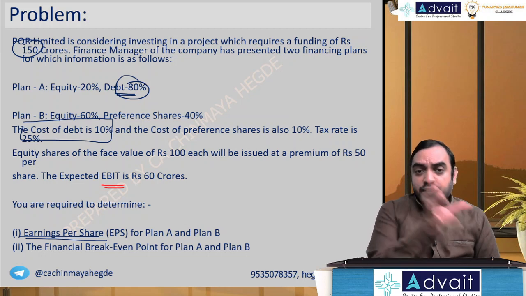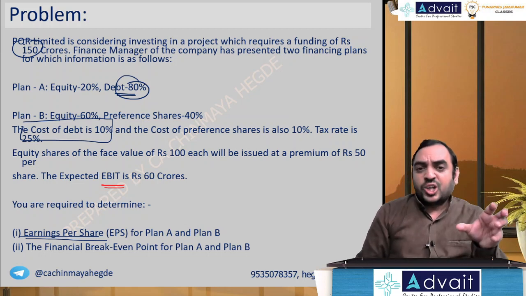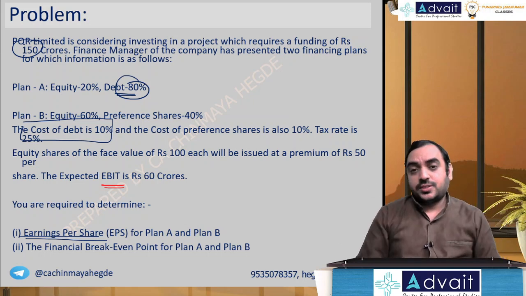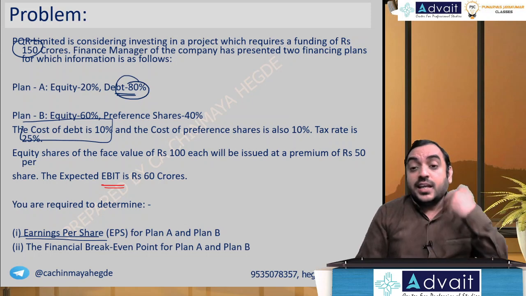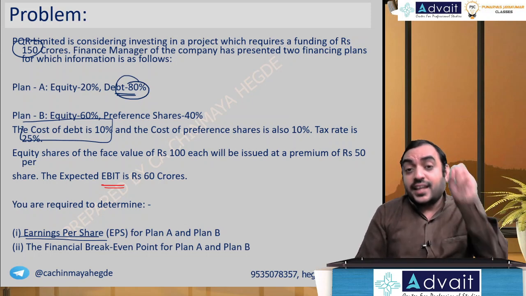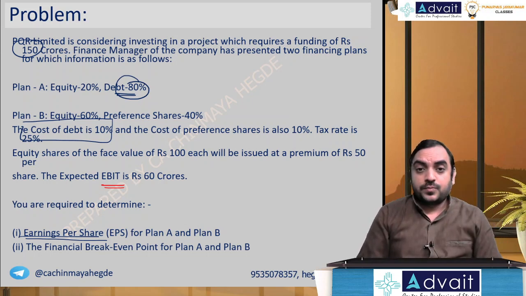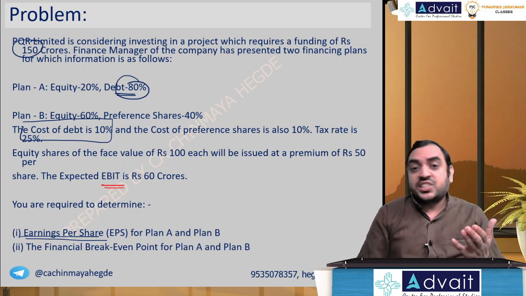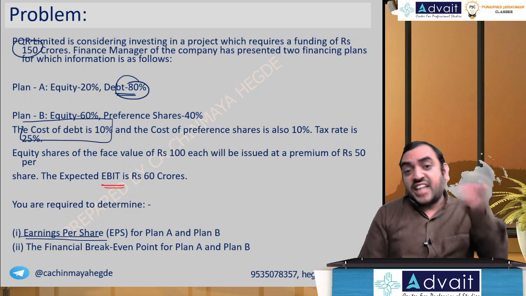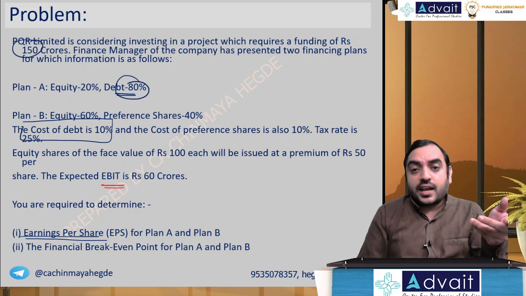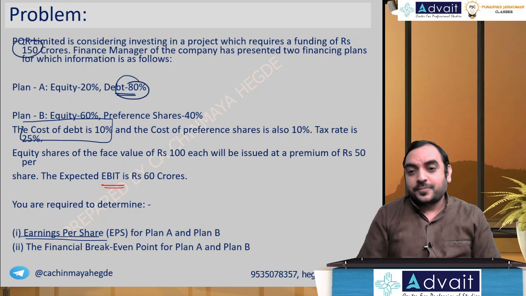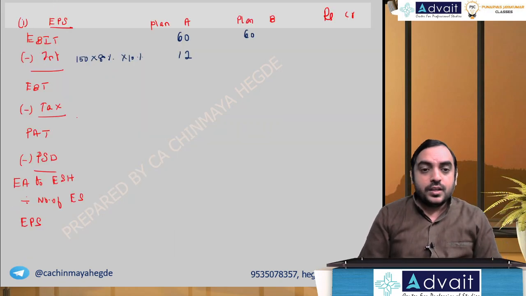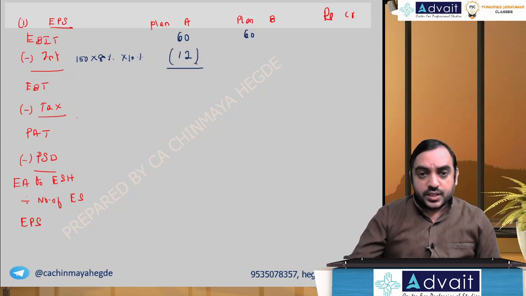So here they've given plan A, plan B. Plan A costs so much, plan B costs so much. So it's plain English. So we have to interpret this cost of debt as rate of interest. No need to go too much technical and say cost of debt is after tax, how much is before tax. Not required. Anyway, so interest, this is 12. So EBT, you get 48.